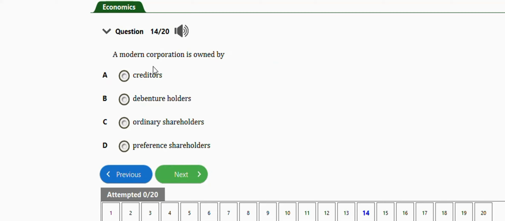It says a modern corporation is owned by creditors, debenture holders, ordinary shareholders, preference shareholders. The right answer is option C, which is ordinary shareholders. Alright, very important. The next question is this one.